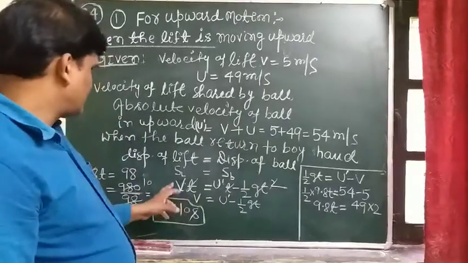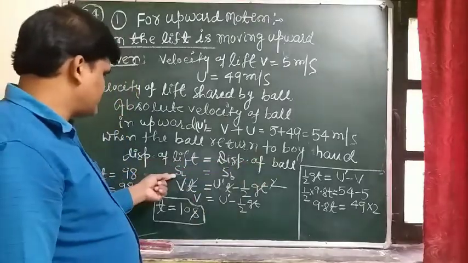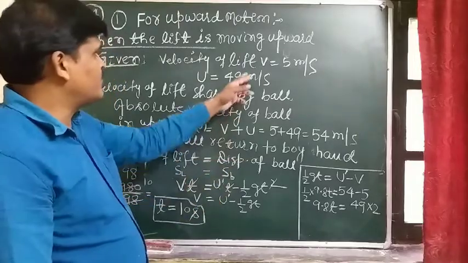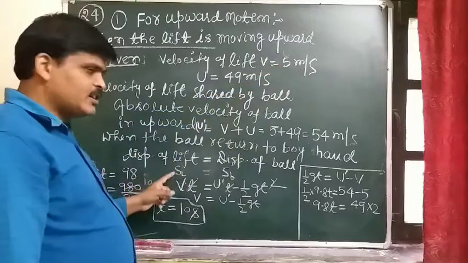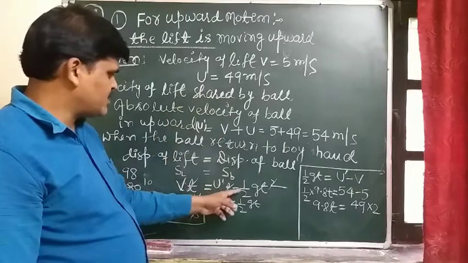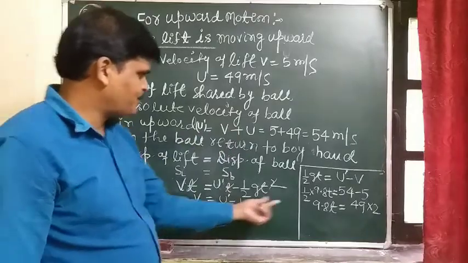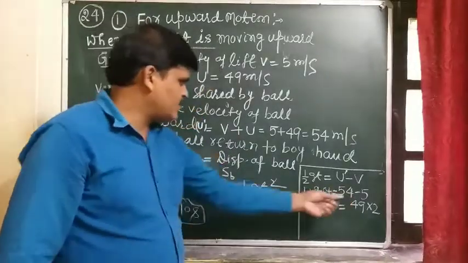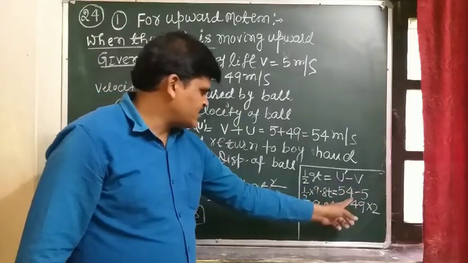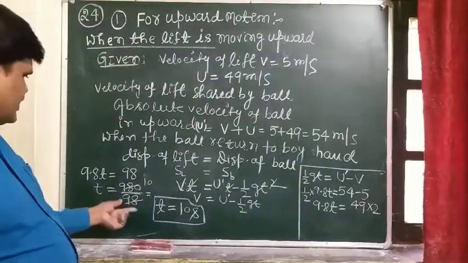So here the displacement of the lift equals the displacement of the ball. The displacement of the lift is SL and the displacement of the ball is SB. The lift is moving with uniform speed, so there is no acceleration, so the displacement is only velocity into time. The displacement of the ball in the upward direction is u dash t minus half gt square, where u dash is V plus u, whose value is 54, with V as 5 and g as 9.8. By cross multiplication, 49 into 2 equals 9.8 t, so t equals 10 seconds.